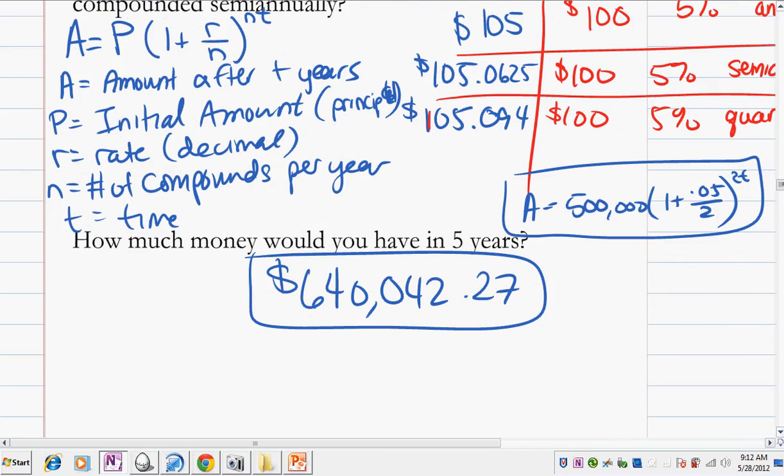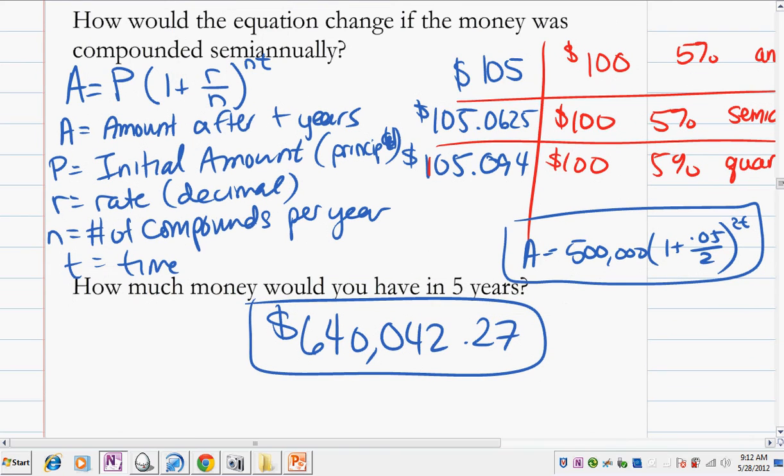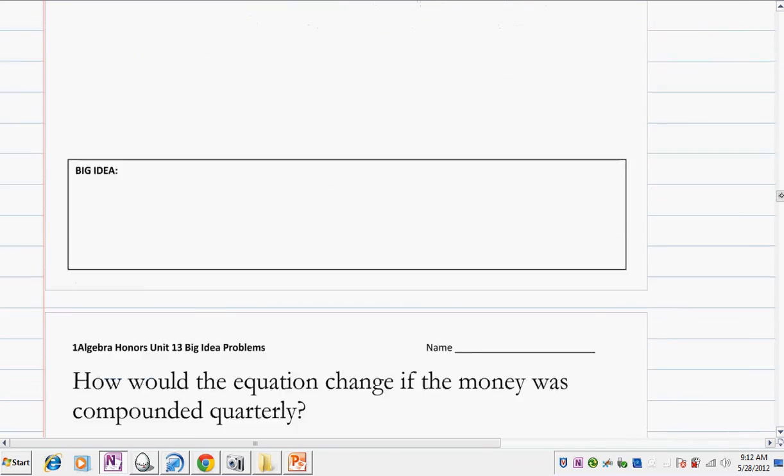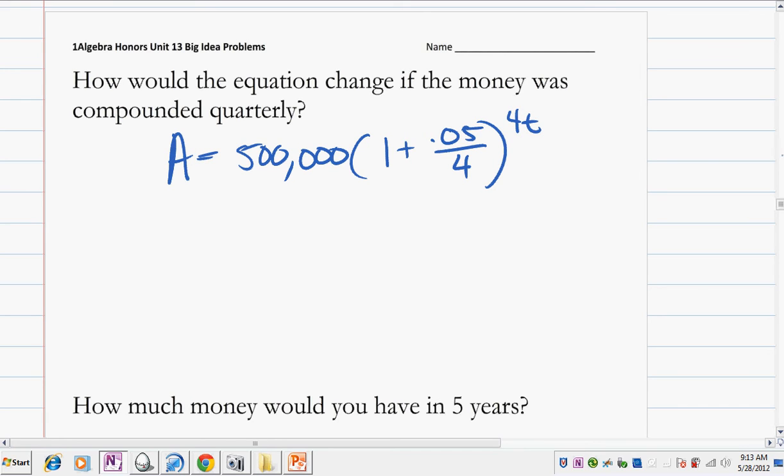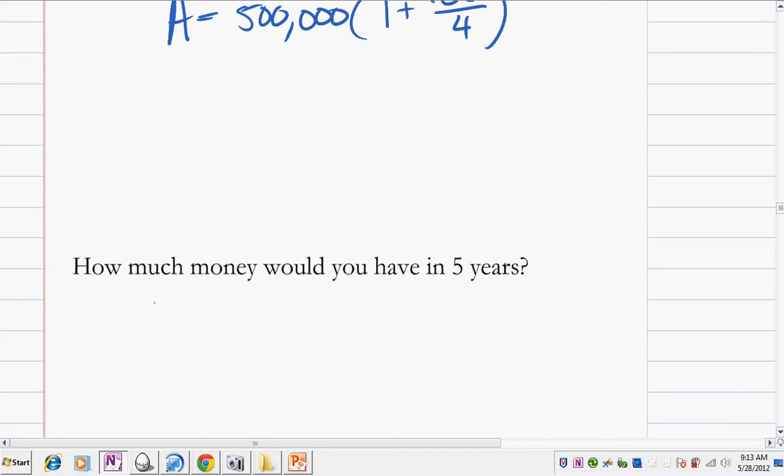So this is our basis, and we're going to keep marching forward now with different compounding periods. Quarterly means 4 times per year, so this is 500,000 times 1 plus 0.05 over 4 raised to the 4t. And so in 5 years, calculating that out, 500,000 times 1 plus 0.05 over 4 raised to the 4 times the 5.